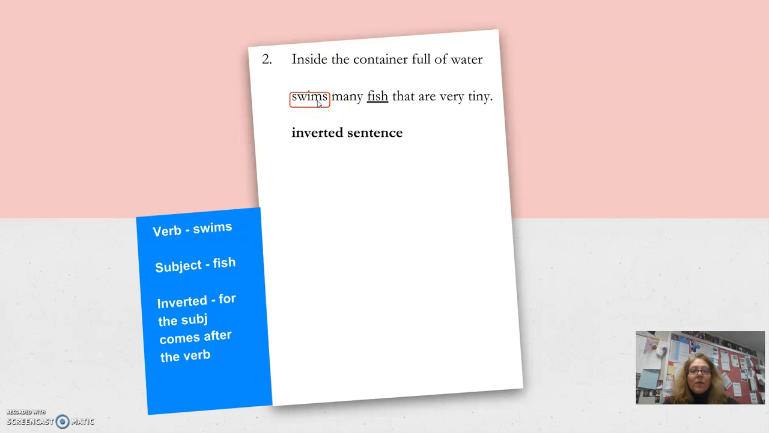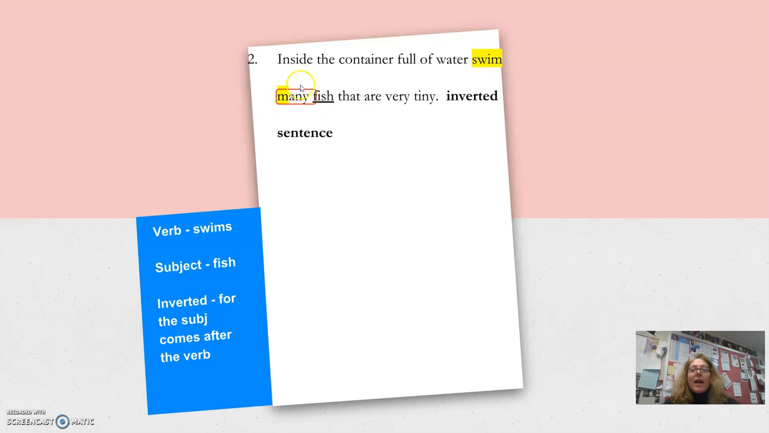We ask ourselves who or what swim. Is it the container? No, it's not the container that's swimming. It's the fish that are swimming. So do fish swims or fish swim? We have many fish, so therefore it's plural. So they swim. Therefore, when we change it, we get rid of the S. I'm not sure why the circle didn't stay up there with the word swim, but it didn't. Know that swim is our verb. We've changed it, and therefore we've corrected this inverted sentence ACT trick.